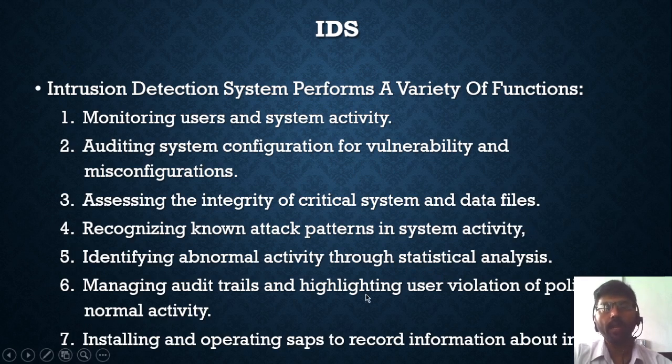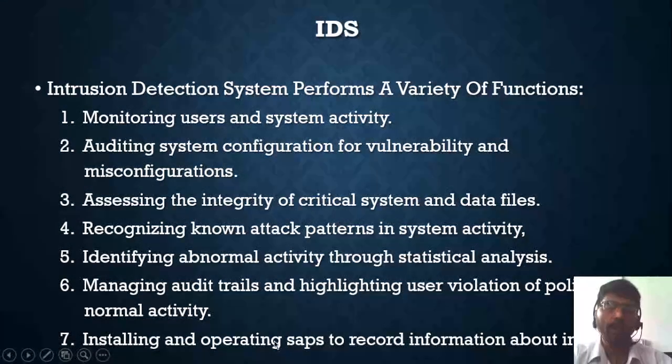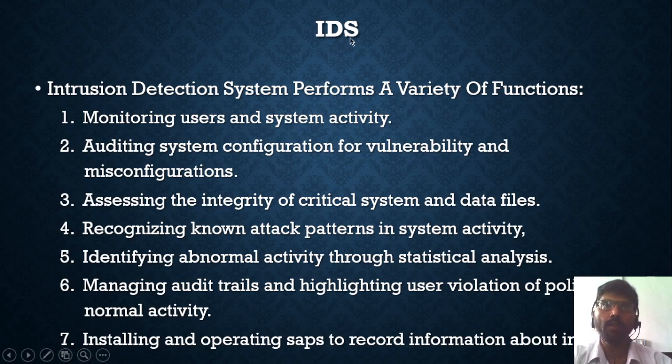Managing audit trails and highlighting user violation of policy or normal activity. Installing and operating traps to record information about the intruder. Some traps will be introduced by this IDS. I will explain this concept in a future video.